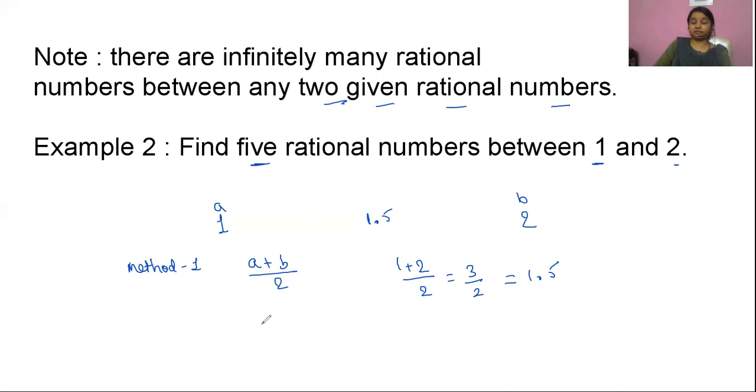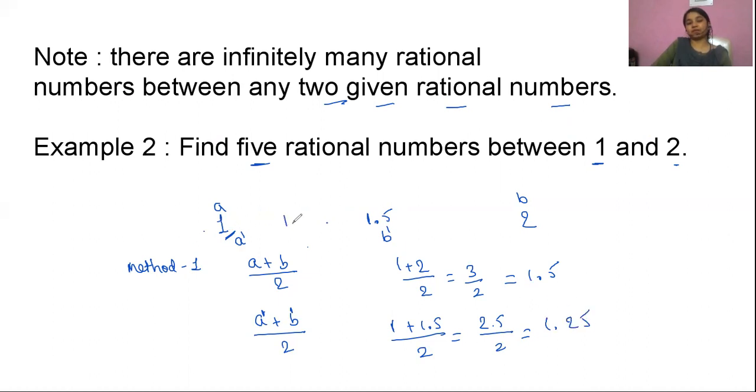So now our next part will be, we'll have to take a dash. I'm just giving it a notation so that you can understand. So next time, let's take this one as a dash. That means this one is a and this one is b, right? So after this, I'll get 1 plus 1.5 divided by 2. So it will be 2.5/2, which will be 1.25. So in between 1 and 1.5, I will find 1.25.